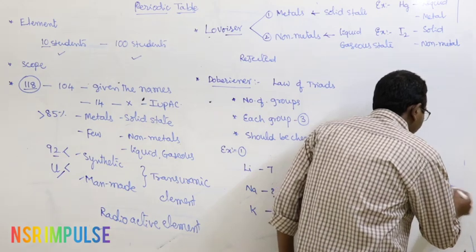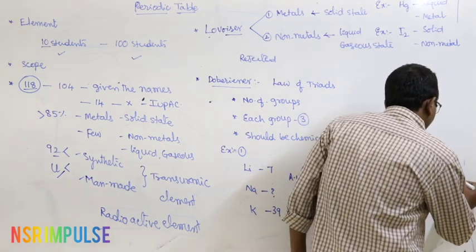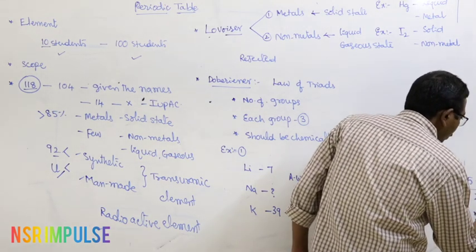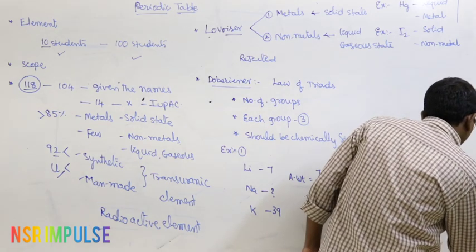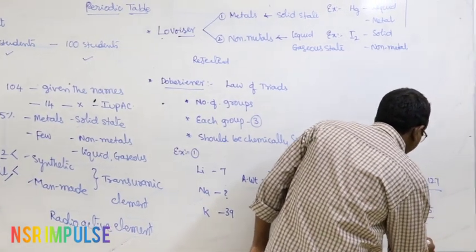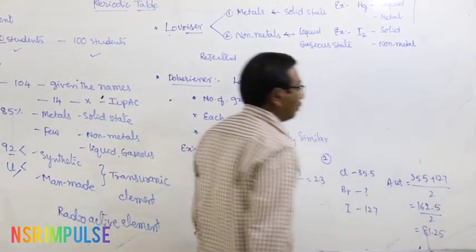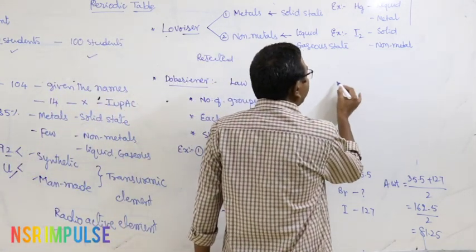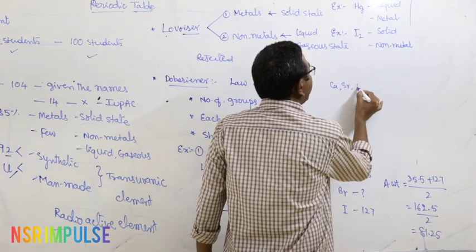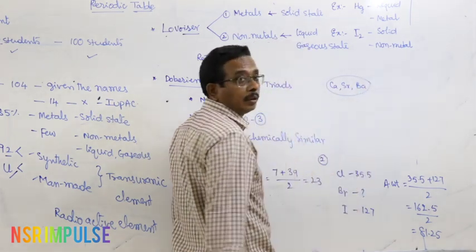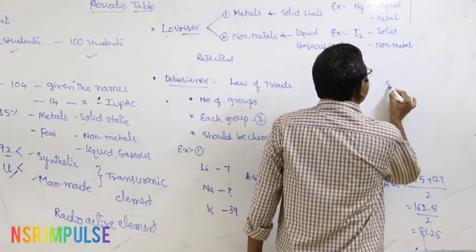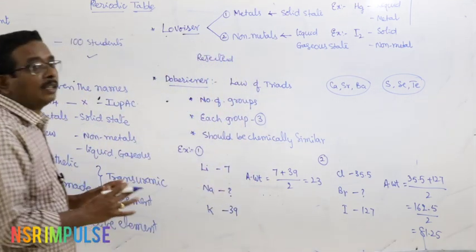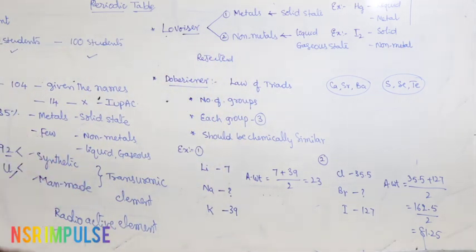Atomic weight of bromine equals (35.5 plus 127) by 2, that is 162.5 by 2, which equals 81.25 grams. At the same time, we can give some other examples also: calcium, strontium, barium, and sulfur, selenium, tellurium. These are all examples of the law of triads or Dobereiner triads.